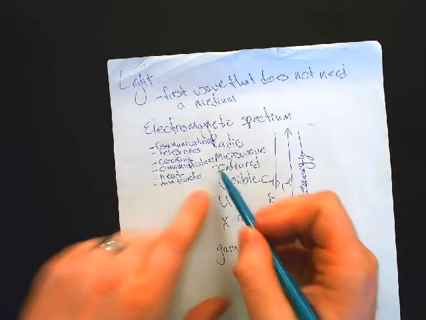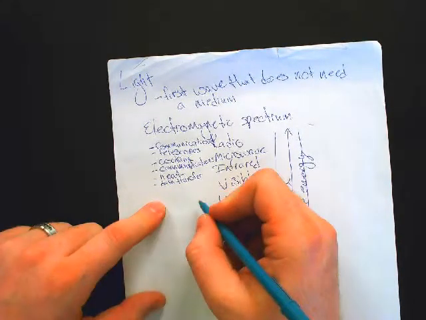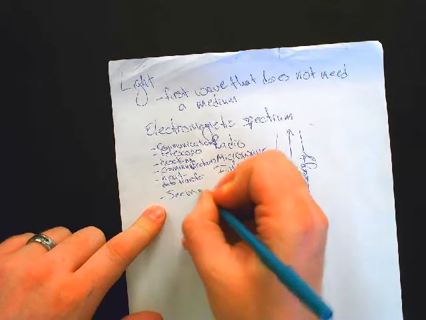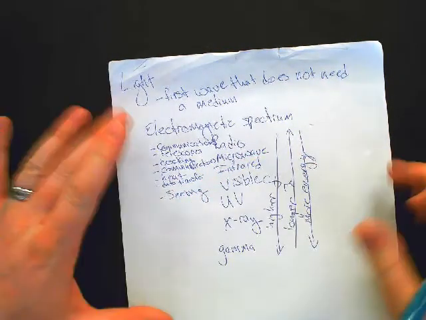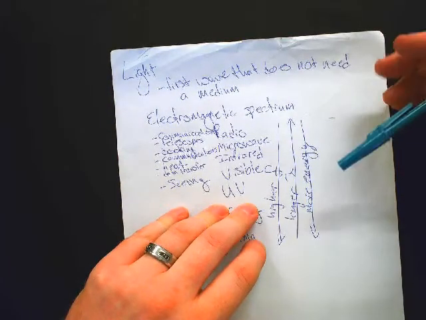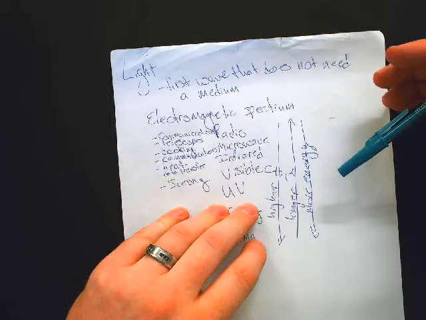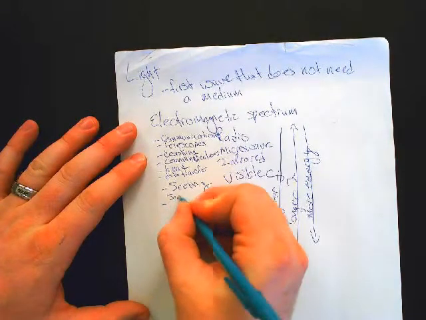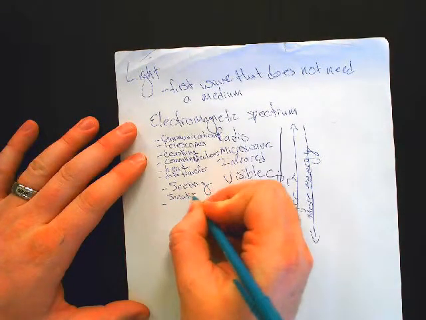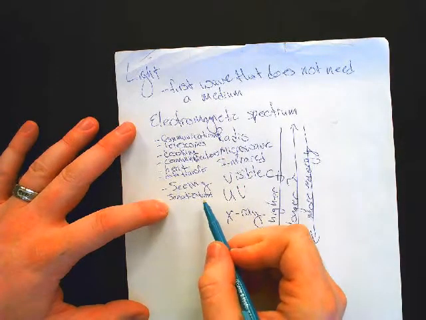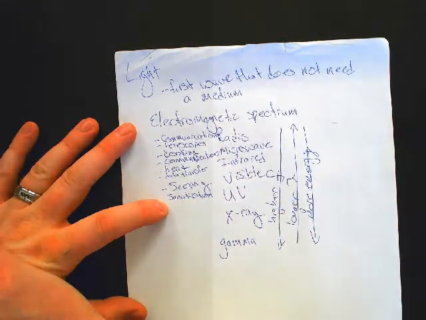Okay. Next up, visible light is used for, I'm going to put seeing. Okay. Ultraviolet. What is ultraviolet used for? You can use it to clean things and sanitize them. Okay, so sanitization. What else can you use UV for?